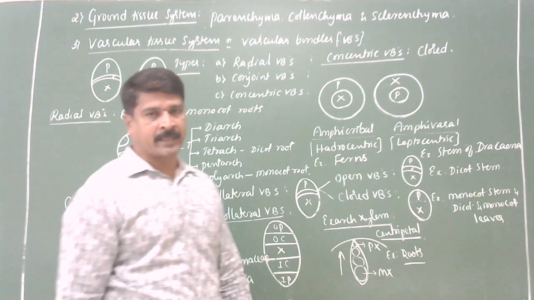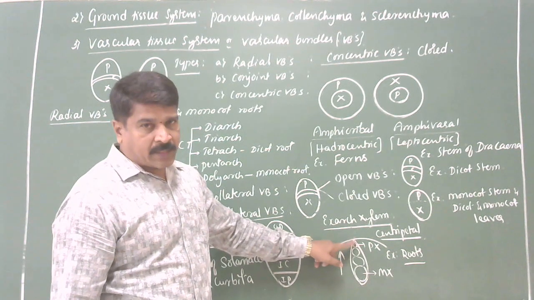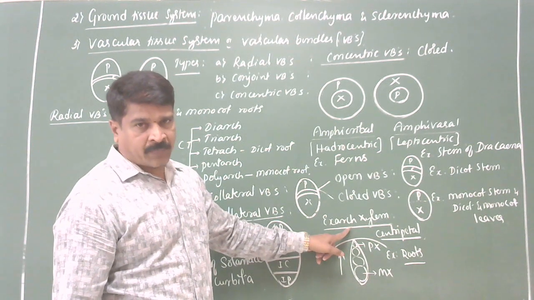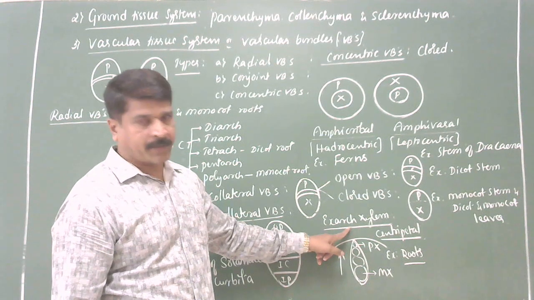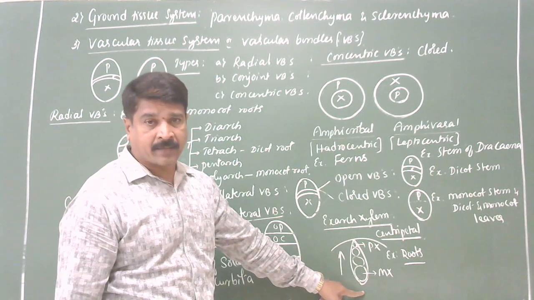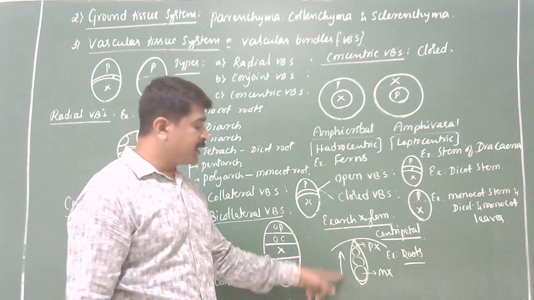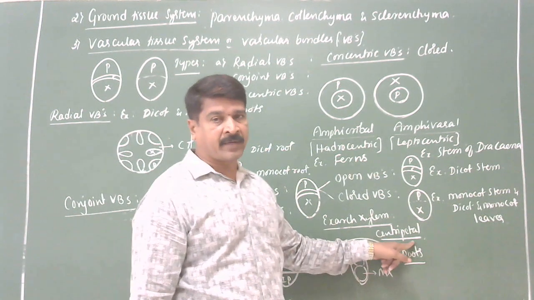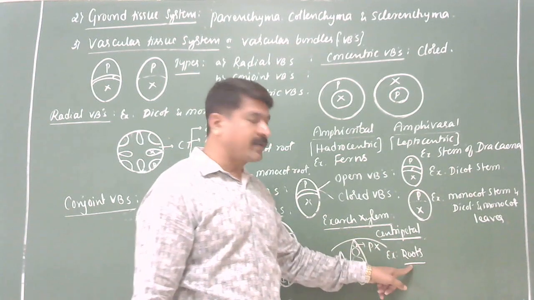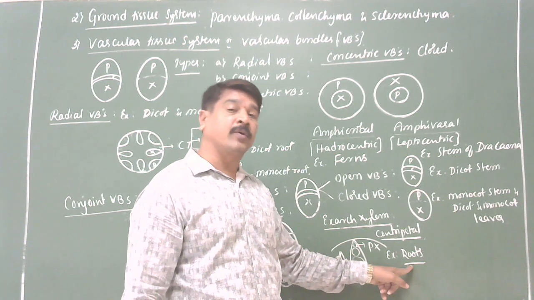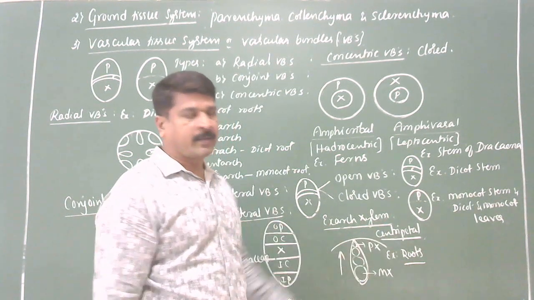I'll repeat once again. When protoxylem is towards the periphery, that is towards the cortex, and metaxylem towards the center, that is towards the pith, the condition is called exarch-xylem. This mode of development is called centripetal. Exarch and centripetal are commonly seen in roots, both dicot and monocot roots. Clear? Next, another term.